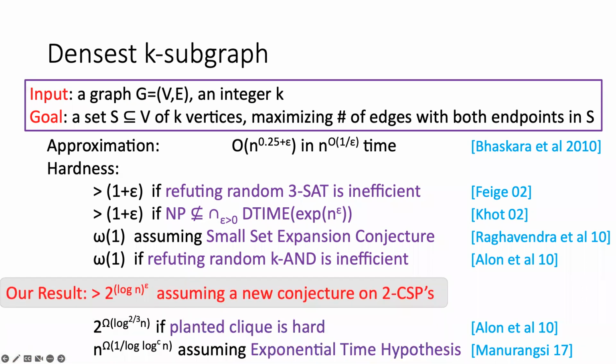Specifically, we propose a new conjecture on two CSPs and show that if the conjecture is true, then it is NP-hard to approximate the DKS problem to within a factor 2 to the log n to the epsilon for some small constant epsilon. So this factor is essentially n to the o(1). It is smaller than any polynomial, but larger than any polylog n. So our hardness result can be seen as occupying a middle ground between the previous super constant bounds and near-polynomial bounds. So it is a middle ground conjecture.